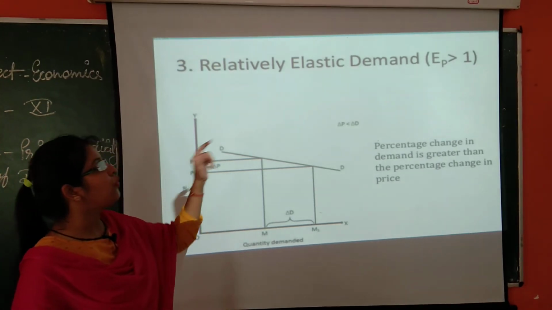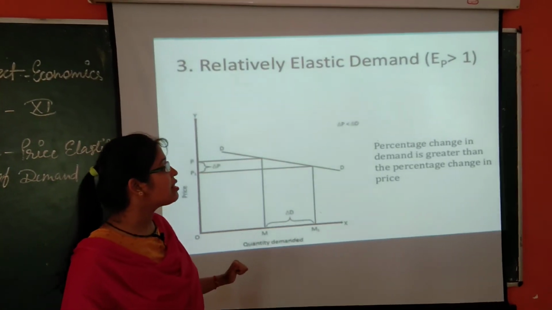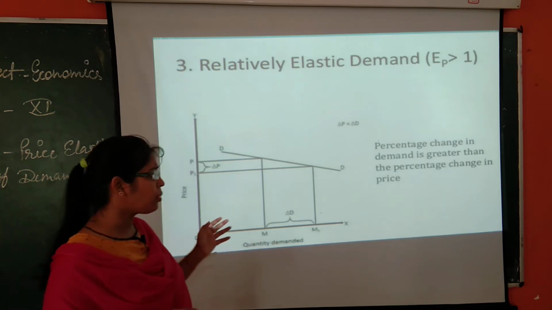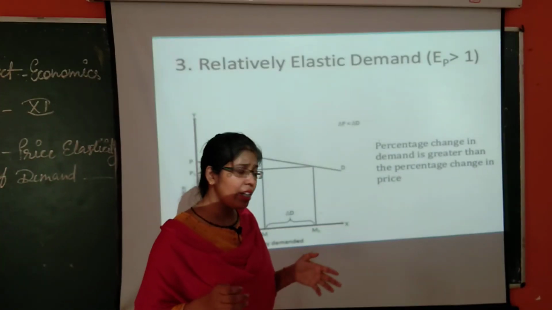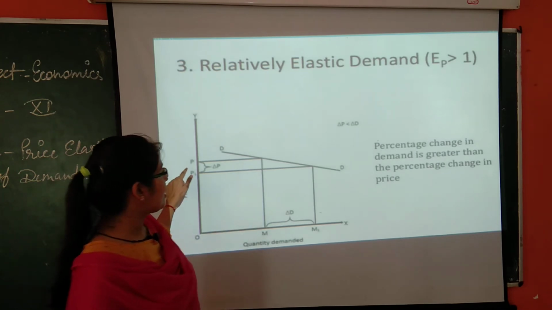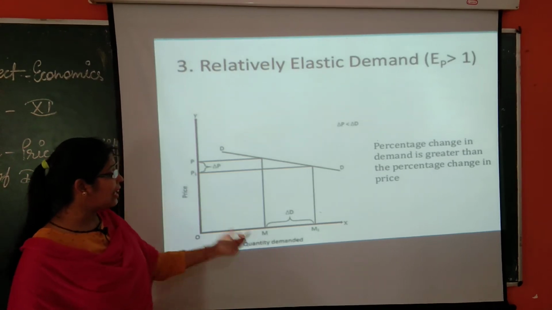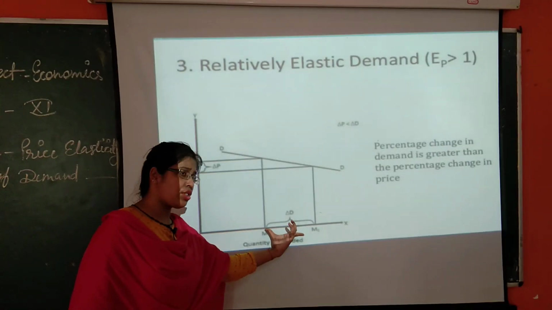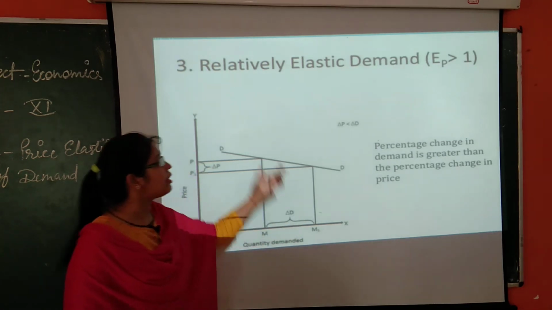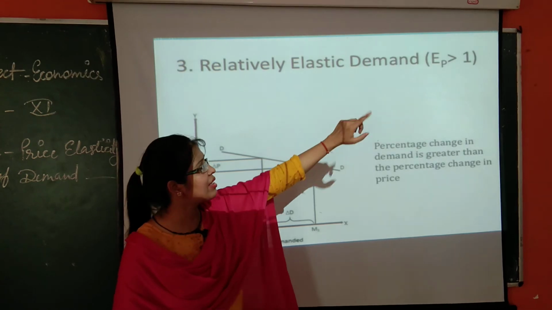Relatively elastic demand, when ED is greater than 1. So here percentage change in demand is greater than percentage change in price, which is again a hypothetical condition, not possible in a real economic situation. There is a slight change in price, as you can see, price P to P1, but in quantity demanded there is a vast change. So ED is greater than 1, or you can say highly elastic demand. It is also known as highly elastic demand or relatively elastic demand. ED is greater than 1.